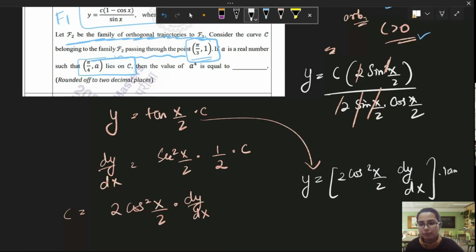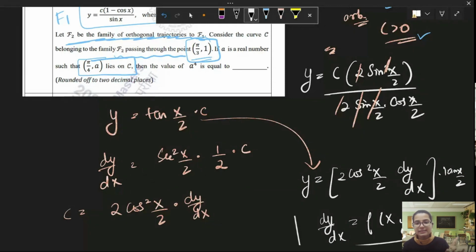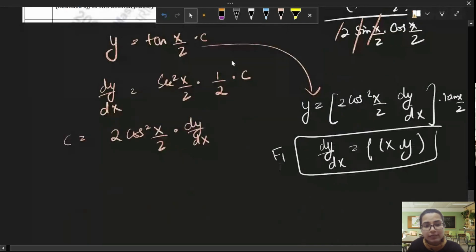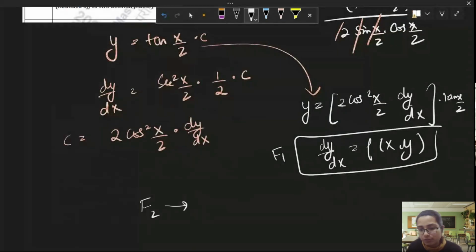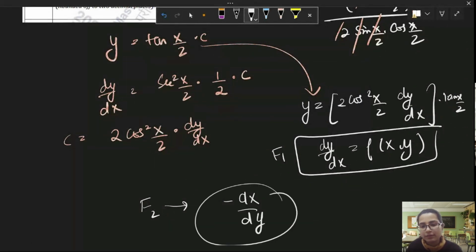I think you'll be able to solve for it now. You will get a differential equation of some form here. This is F1. Your next task is to find F2, the family of orthogonal trajectories, where you'll have to replace dy by dx with minus dx over dy.